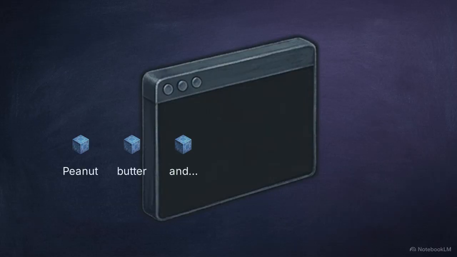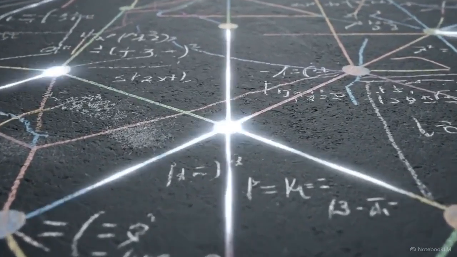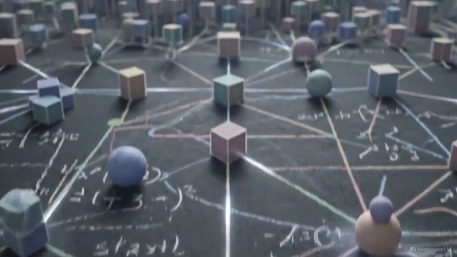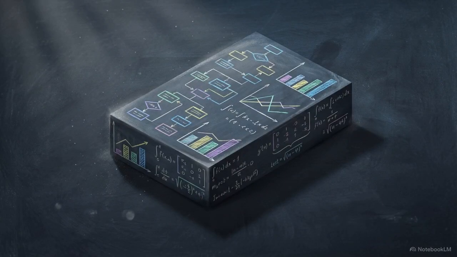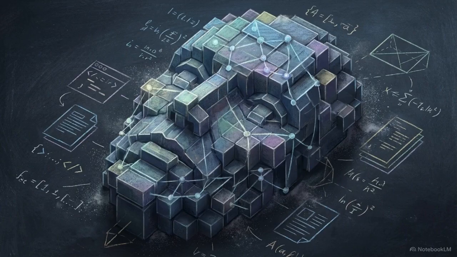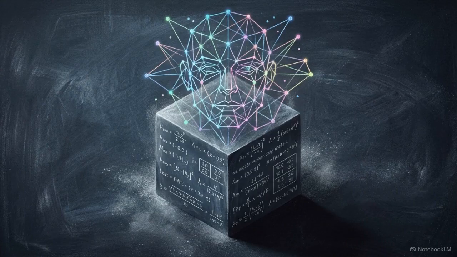These systems operate purely on mathematical probability rather than conceptual understanding. If a prompt reads peanut butter and, the engine calculates that the word jelly has the highest statistical probability of coming next. The engine repeats these probability calculations millions of times per second, rapidly synthesizing strings of words to construct a coherent response. We call this final result the output. It is synthetic content, whether text, images, or code, that convincingly mimics human creativity. This mathematical prediction of patterns is what creates the convincing illusion of human intelligence, even though the process is entirely driven by statistics.